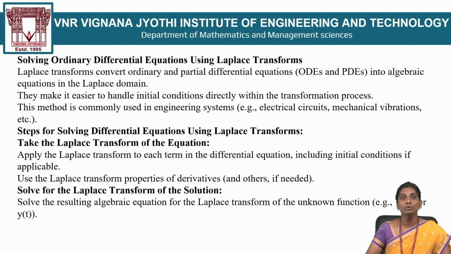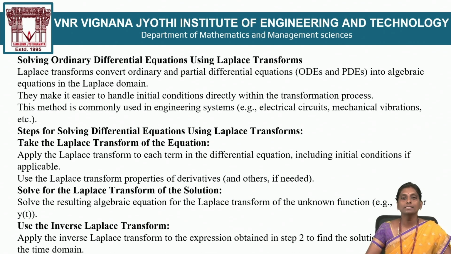That equation is solved for the Laplace transform of the unknown function. If it is a known function on the right side, you directly apply the inverse Laplace transform. If it is unknown, you solve the algebraic equation, then apply the inverse Laplace transform. Go to the third step. What is the third step? Use the inverse Laplace transform on the result of step number 2, and you get the solution. So solving the ordinary differential equation involves 3 steps.